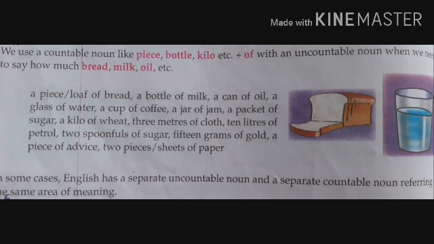We can make it countable by using these terms: a cup of coffee, a jar of jam, a packet of sugar, a kilo of wheat, 3 meters of cloth, 10 liters of petrol, 2 spoonfuls of sugar, 15 grams of gold, a piece of advice.